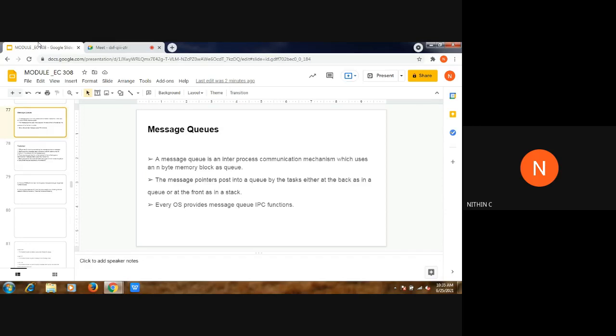The function that we are going to deal with right now is message queue. This is particularly used for transfer of data between processes. A message queue is an inter-process communication mechanism which uses